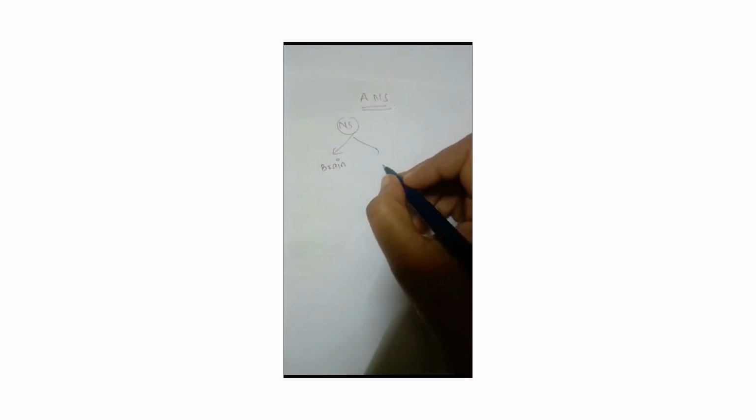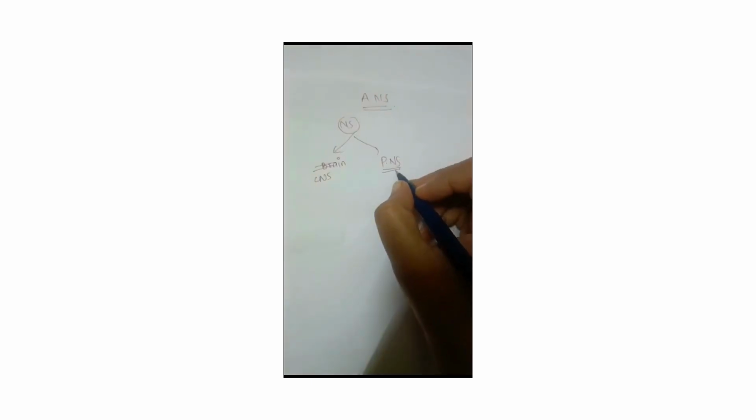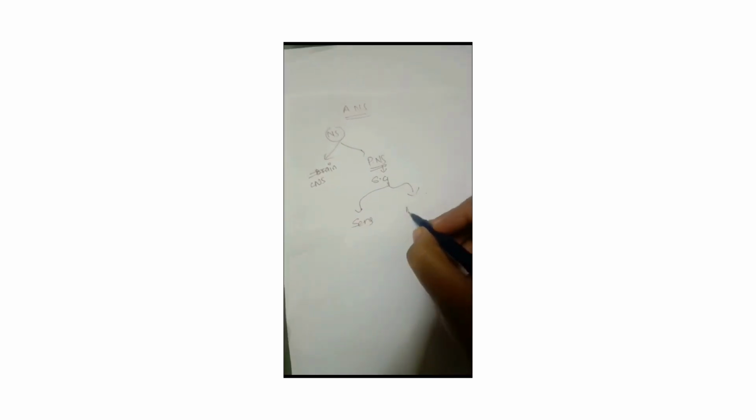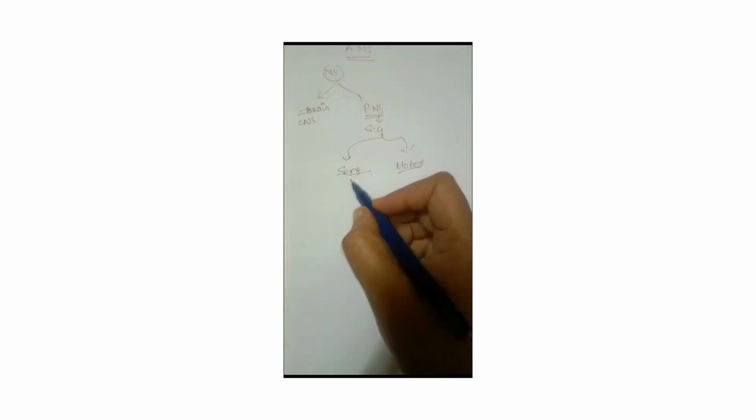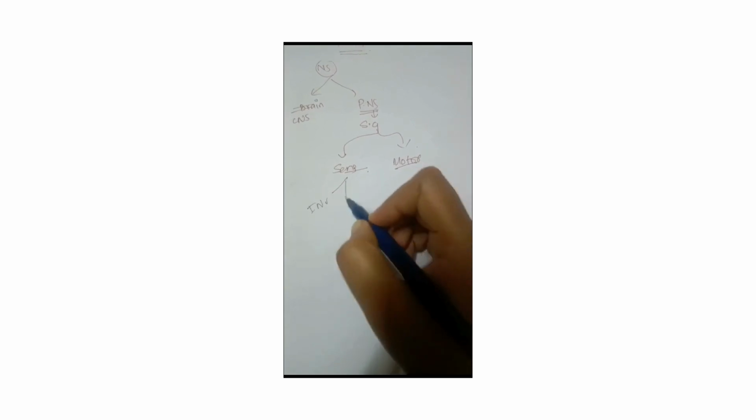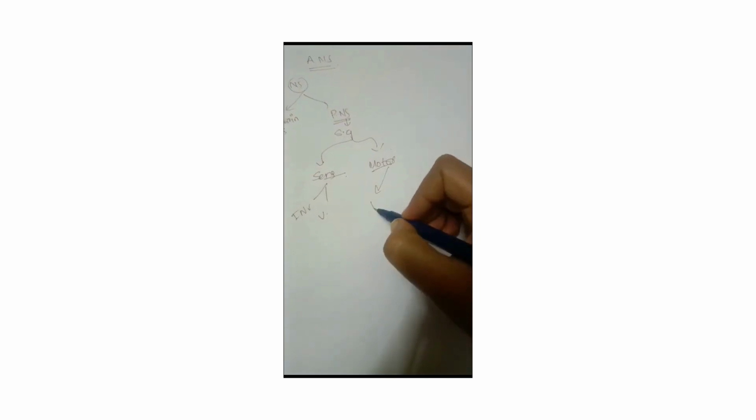The nervous system consists of our brain and the peripheral nervous system. The brain is called the CNS, and the peripheral nervous system consists of the spinal cord and spinal nerves. The peripheral nervous system consists of sensory and motor parts. The sensory nervous system can be involuntary or voluntary, and the motor nervous system can also be voluntary or involuntary.